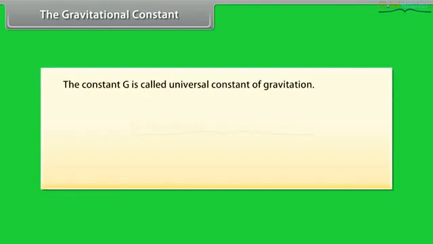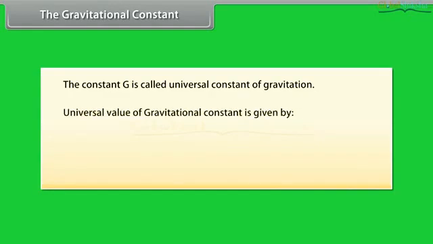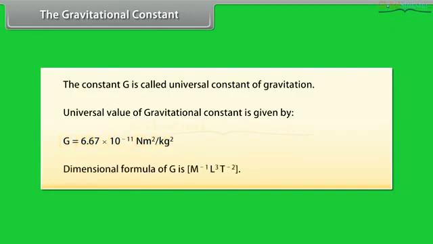The gravitational constant. The constant G is called the universal constant of gravitation. The universal value of gravitational constant is given by G is equal to 6.67 into 10 to the power minus 11 Newton meter square by kilogram square. Dimensional formula of G is M to the power minus 1 L cube T to the power minus 2.